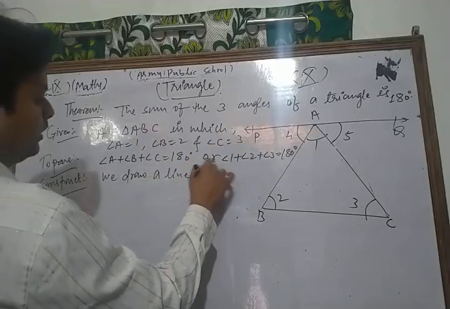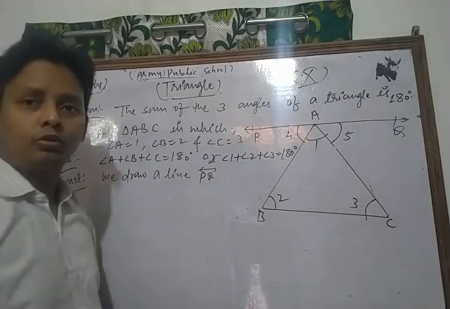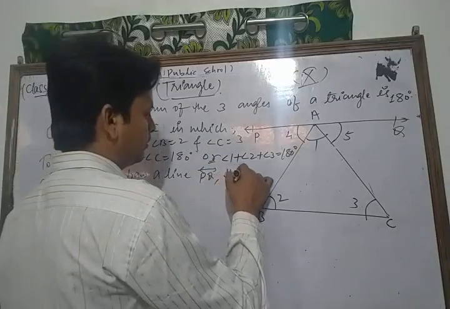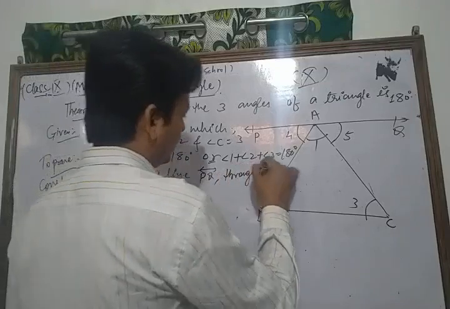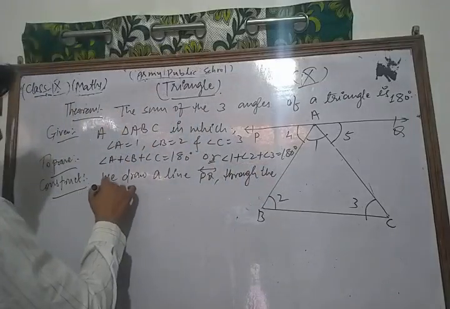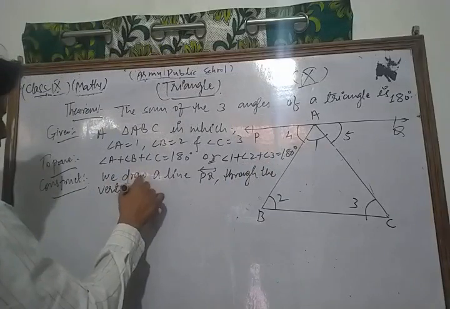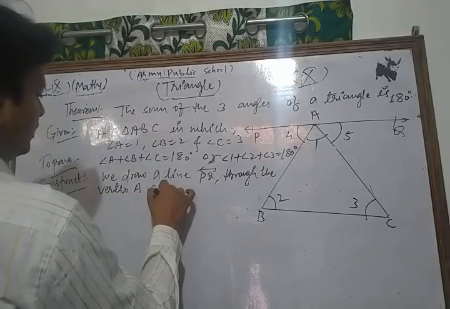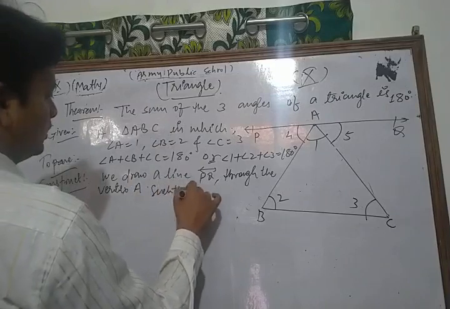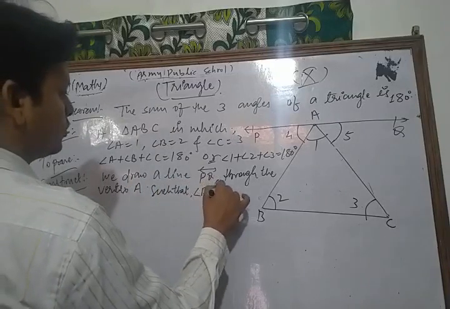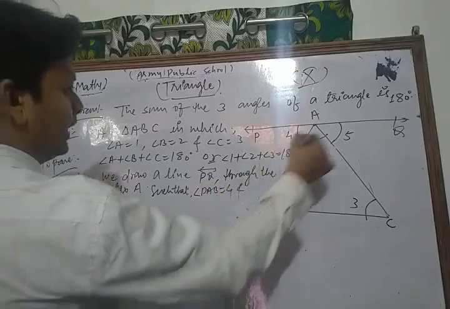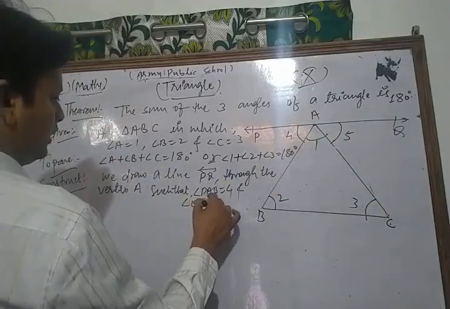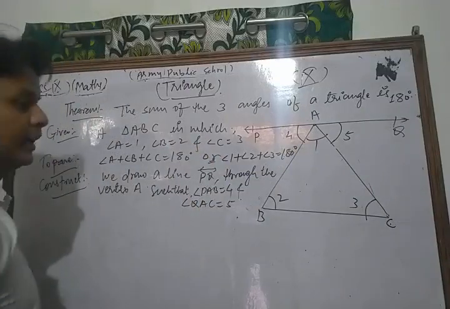We draw a line PQ through the vertex A, such that angle PAB is equal to 4 and angle QAC is equal to 5.